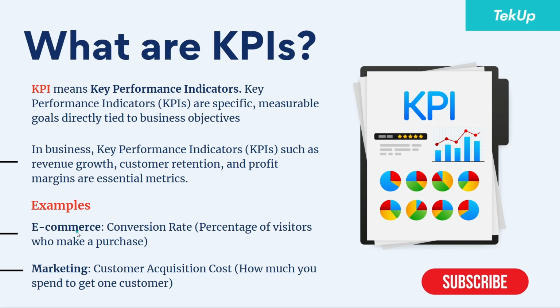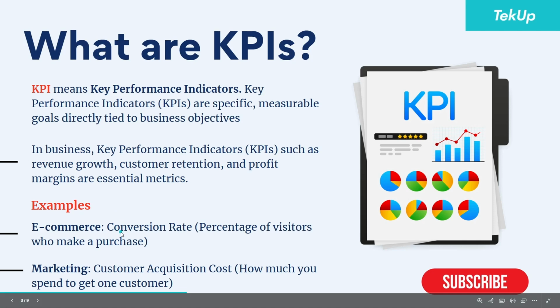Now, let's look at examples of KPIs. Let's look at examples of KPIs in an e-commerce company. An example of a KPI in an e-commerce company is conversion rate, the percentage of visitors who make a purchase. When we are talking about KPIs, they are tied to the business goals. For example, an e-commerce company will want to look at the conversion rate KPI, which tells them the number of visitors who turn into customers, because they are not only interested in how many people are visiting the website, but in how many of the people that visited the website were turned into customers. That means how many of the people that visited the website actually made a purchase.